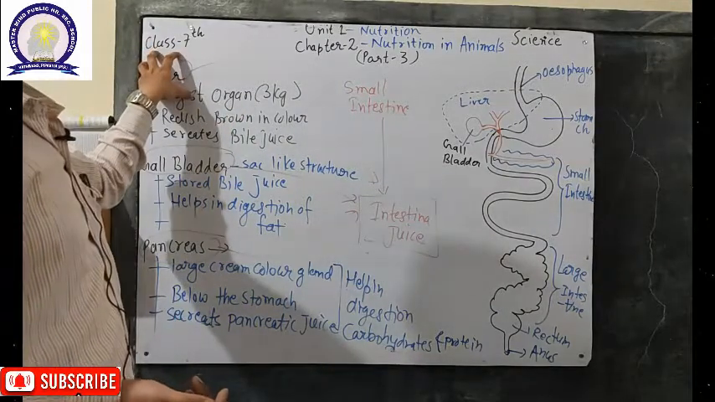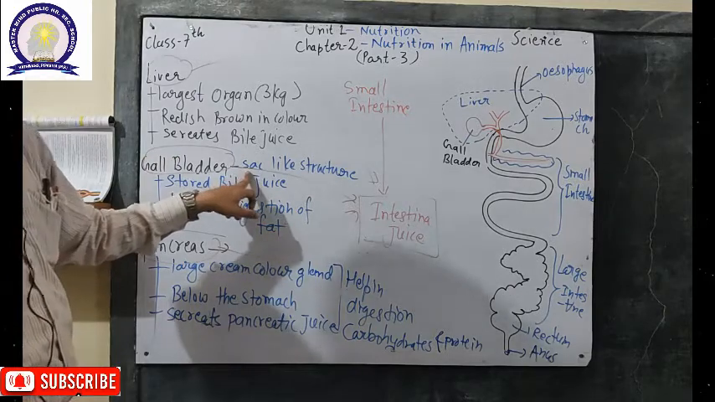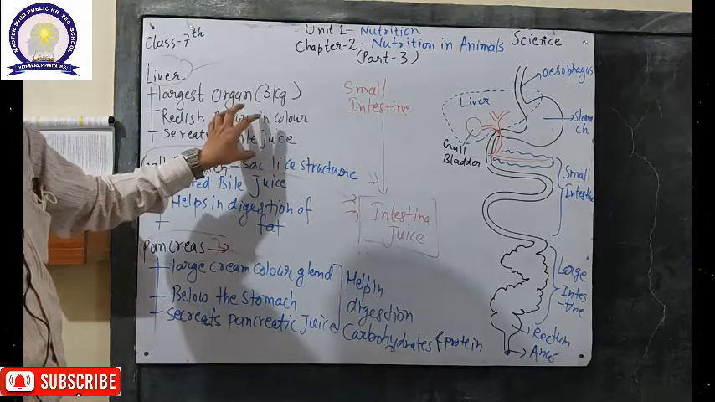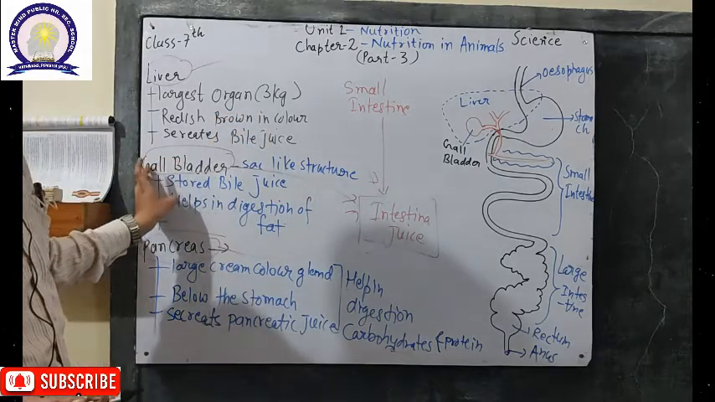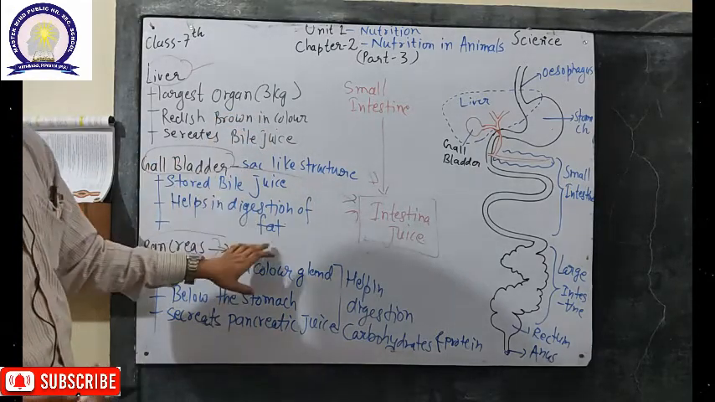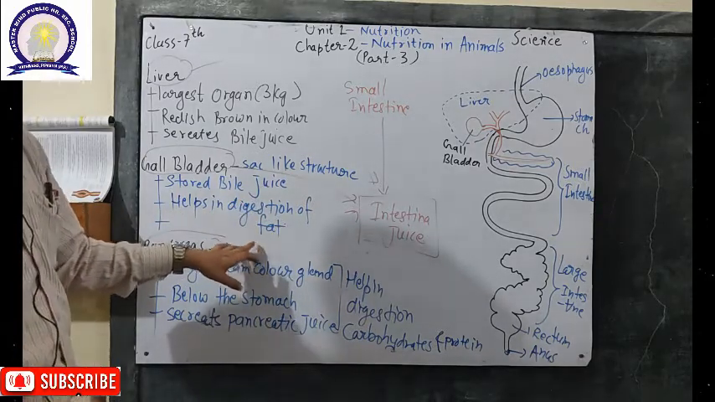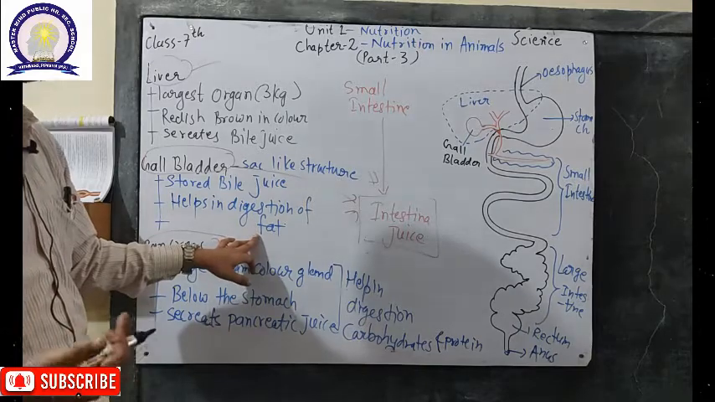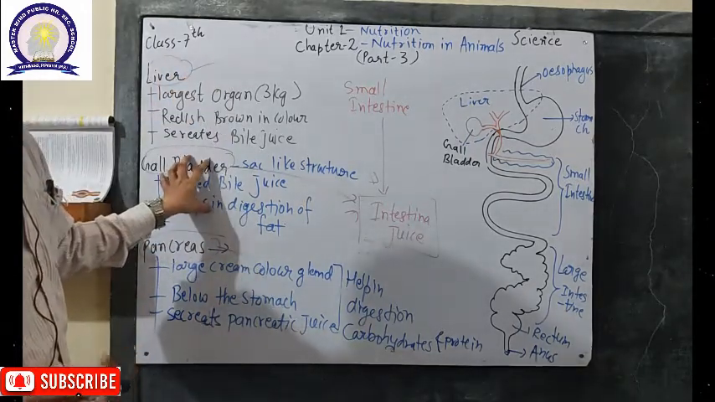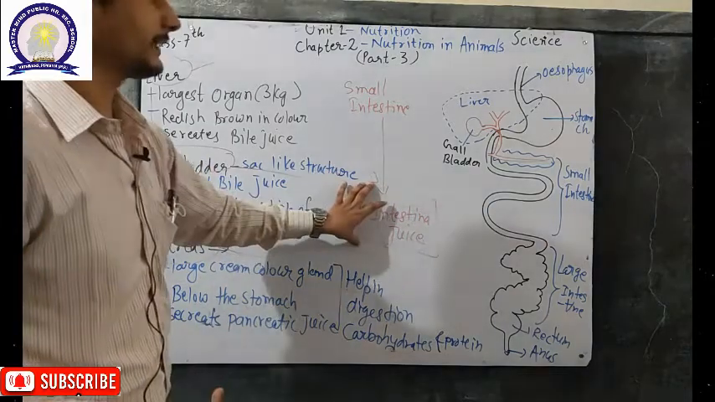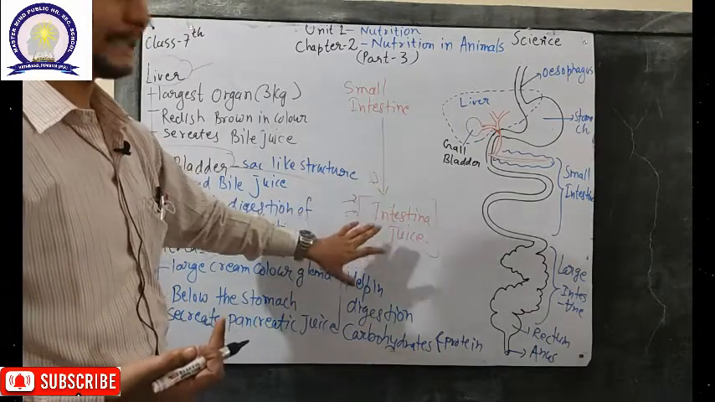So the liver provides bile juice to the gallbladder, a sac-like structure. The bile juice that is produced by the liver is temporarily stored in the gallbladder and helps in the digestion of fat. If the bile juice isn't present, the digestion of the fat present in our food won't occur. So the liver produces bile juice and the gallbladder temporarily stores it and secretes it inside the intestine, as one of the components of the intestinal juice.